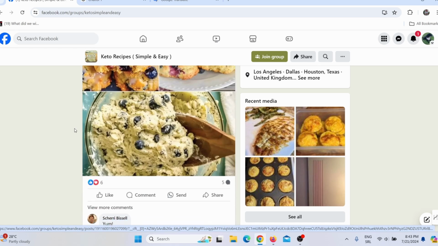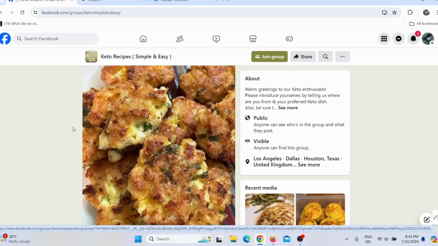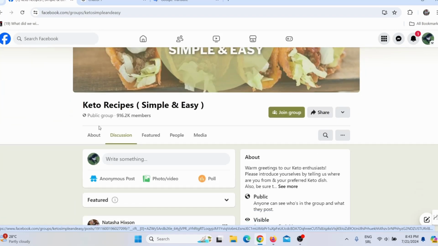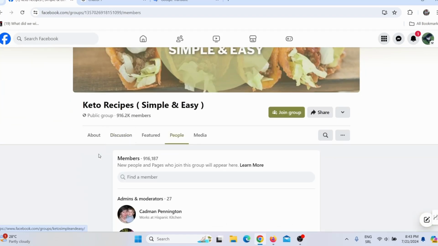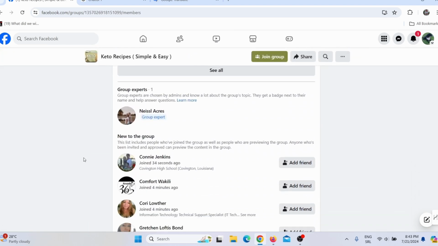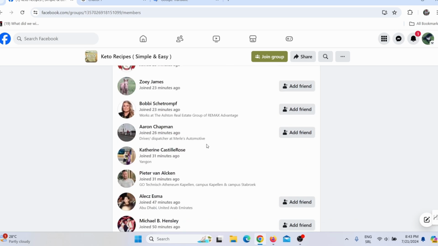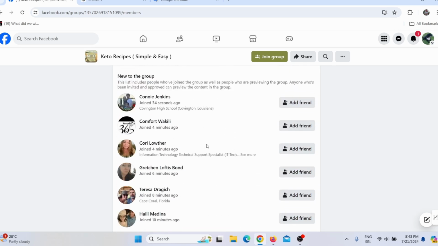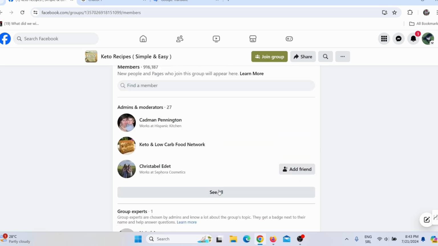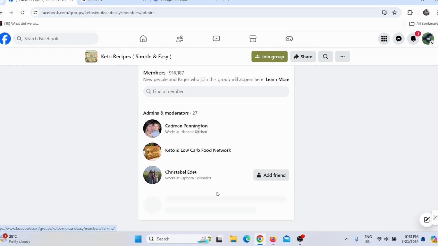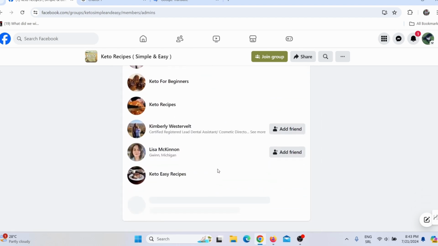So what I need to do, I actually need to scroll back here on the top and click here on members. And here I can see all the members. Here I can see most recent members, people who recently joined this group. But what I need, I actually need to click here where it says administrators and moderators. I need to click here on see all. And here I can see all administrators and moderators.